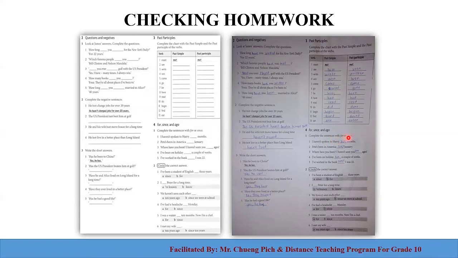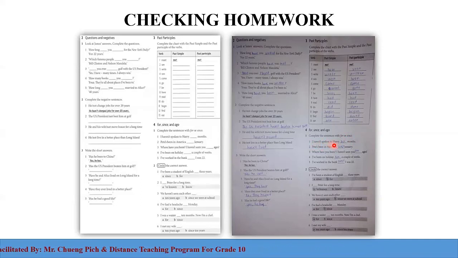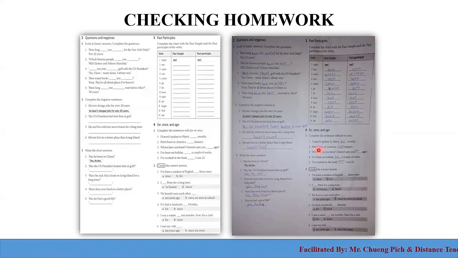We studied already how to use for and since in the present perfect tense, right? So number 1, I haven't spoken to Harry for or since. The student wrote for here, so that's correct. For months means for a long time, many months. Number 2, Pat has been in America since January.